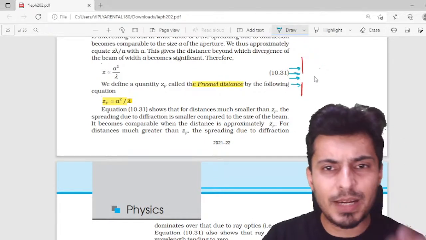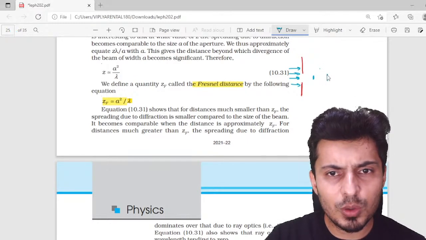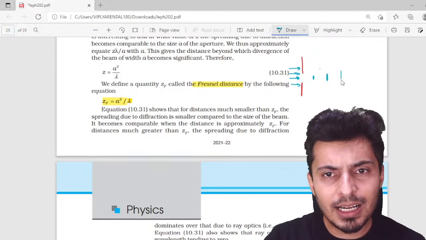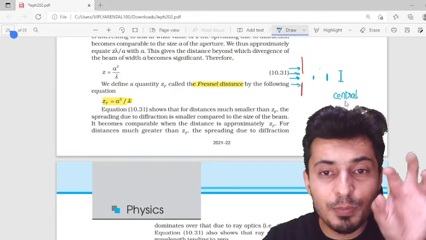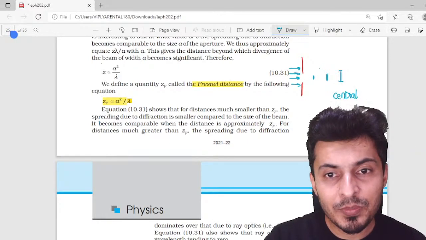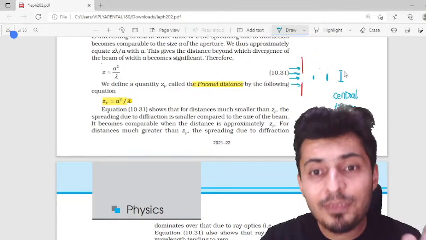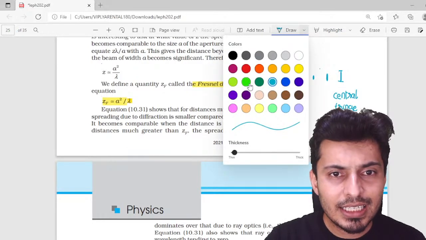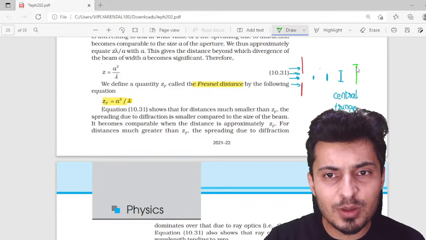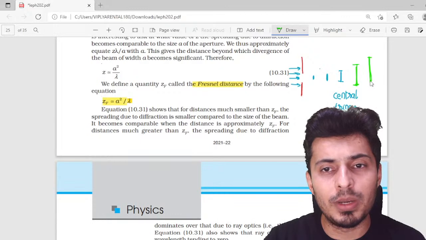When you're close by, you will probably get a narrow fringe. When you are a little bit far away, you will get a bigger bright fringe. There comes a point where the central fringe becomes as wide as your slit. After that, if you go far away from that point, the central fringe will be wider and you will see the diffraction effects being prominent.